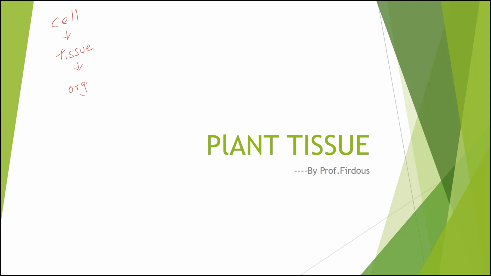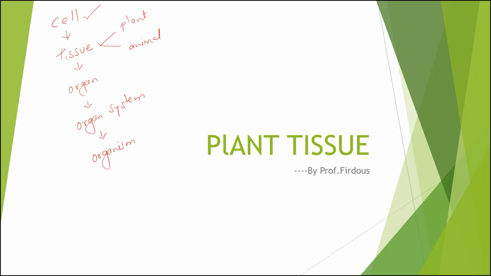Tissues group together to form organs, organs group together to form organ systems, and organ systems group together to form an organism. Okay, so I have already made a video on cell. You all can have a look at it. Today we will begin with the tissue, and that too specifically plant tissue. I will make both the lectures of plant tissue as well as animal tissue. So today let us begin with plant tissue.